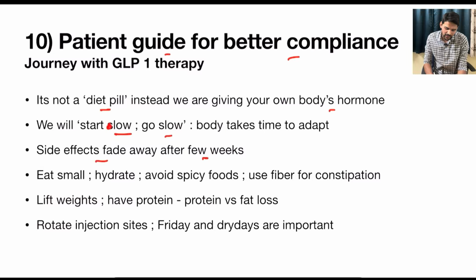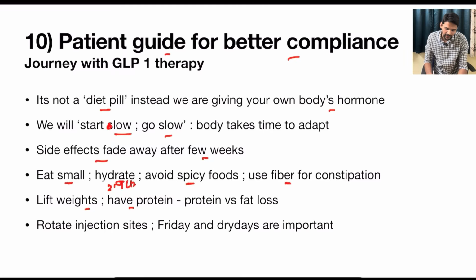Some other advice: eat small portions so that fullness of the stomach with regurgitation is prevented. Hydrate very well, as mentioned earlier, 2 to 3 liters minimum. Avoid spicy foods, and if you are facing constipation, use fiber-rich food sources. And remember, we are aiming for fat loss, not muscle loss, so it is important to lift weights and have adequate protein under the guidance of a nutrition expert or the doctors.